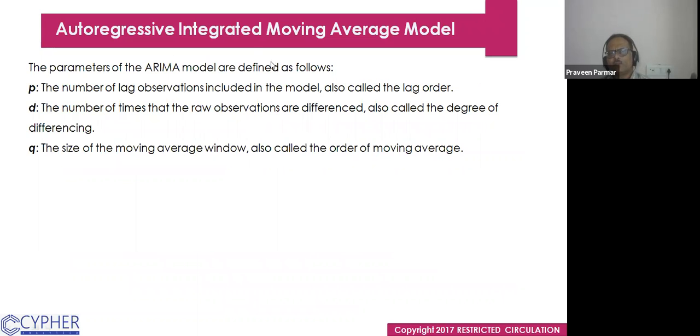The parameters of the ARIMA model are defined as p, the number of lag observations included in the model, also called the lag order. And d, the number of times that the raw observations are differenced, also called the degree of differencing. It is d for the degree of differencing, how many times you take the difference, making it stationary. And q, the size of the moving average window, also called the order of moving average, 2, 3, 1, whatever you are taking.